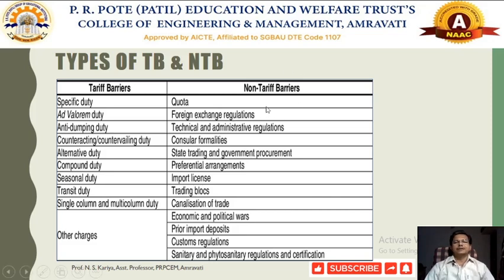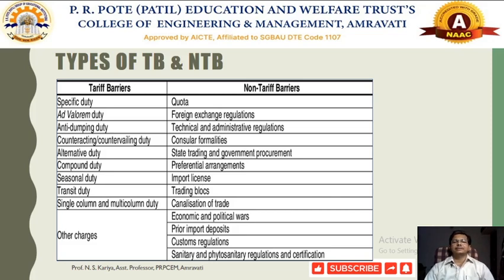While talking about these non-tariff barriers, we have discussed that different types of quotas are fixed, particularly for imports within the trading nations. There are also some foreign exchange regulations, technical and administrative regulations, and consular formalities. Here we need to fix the appropriate authorities through which we conduct imports or exports within that particular nation. Some consulate offices are set up by the respective countries, so some consular formalities need to be conducted there.